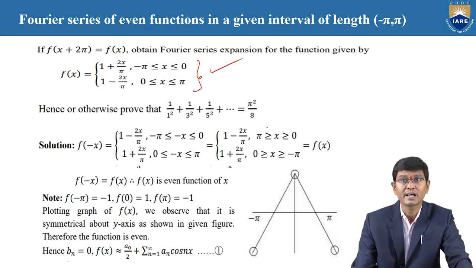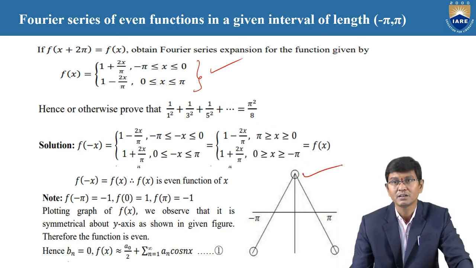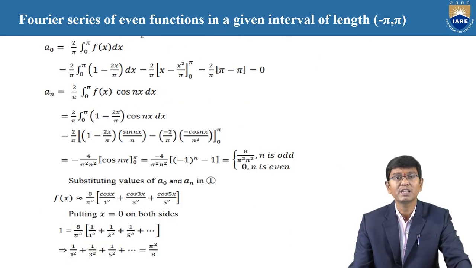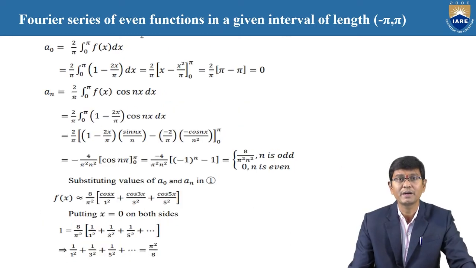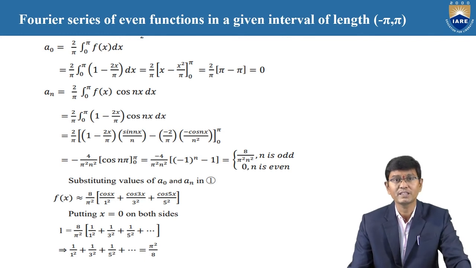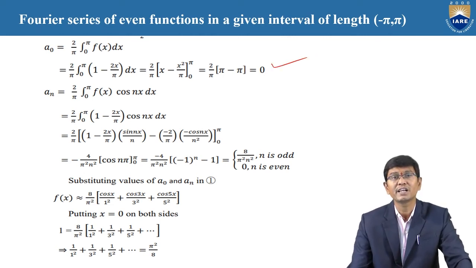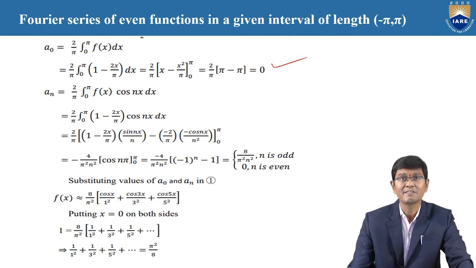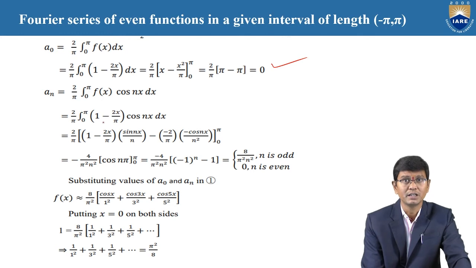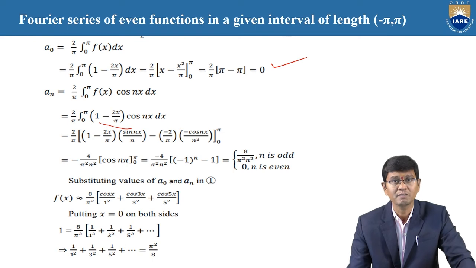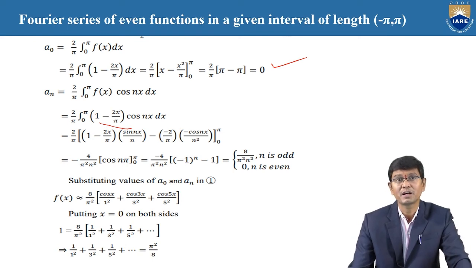While observing, the diagram is also clearly shown as a figure. Now by using the a naught formula, a naught is equal to 2 by pi integration 0 to pi f of x dx, and after replacement of the values, a naught is 0. And a n is equal to 2 by pi integration 0 to pi f of x cos nx dx. Between 0 to pi, we consider 1 minus 2x by pi into cos nx dx. And once again, by using the integration by parts formula, by replacement of upper and lower limits,